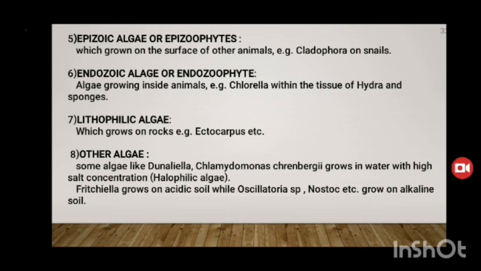Lithophytic algae grow on rocks. Example: Ectocarpus. Other algae: some algae like Dunaliella and Chlamydomonas grow in water with high salt concentration. Some algae prefer acidic soil, while Oscillatoria species and Nostoc grow on alkaline soil.